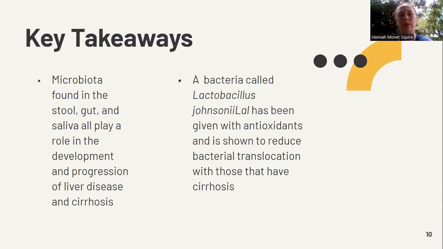When looking at the results section, a key takeaway to keep in mind is that the microbiota found in the stool, gut, and saliva all play a role in the development and progression of liver disease and cirrhosis. And lastly, a bacteria called Lactobacillus johnsonii has been given with antioxidants and is shown to actually reduce bacterial translocation in those that have cirrhosis, which is really interesting.